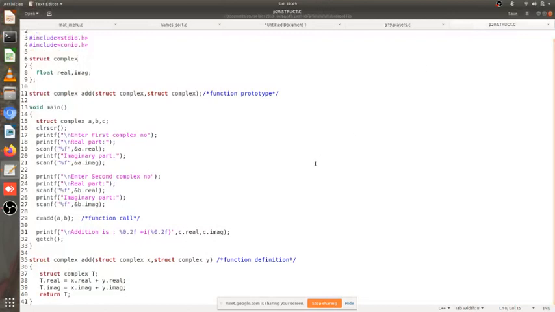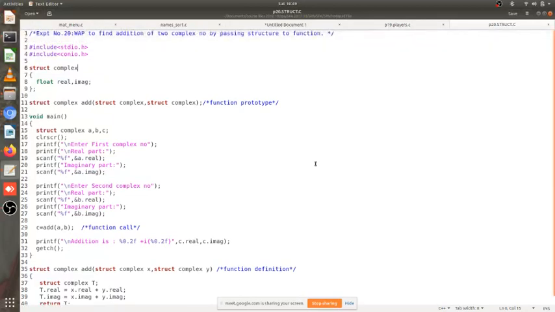This is one of the other programs that I am supposed to discuss before this session goes off and before we start discussing pointers, and this is again a program which is using structure. Here we have used struct complex. There are two member variables, real and imaginary. It's an application of structure wherein we know that there is no basic data type that can cater to a complex number in C.